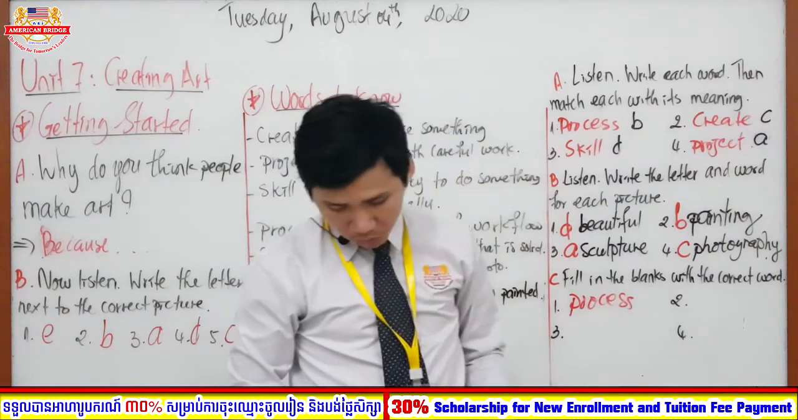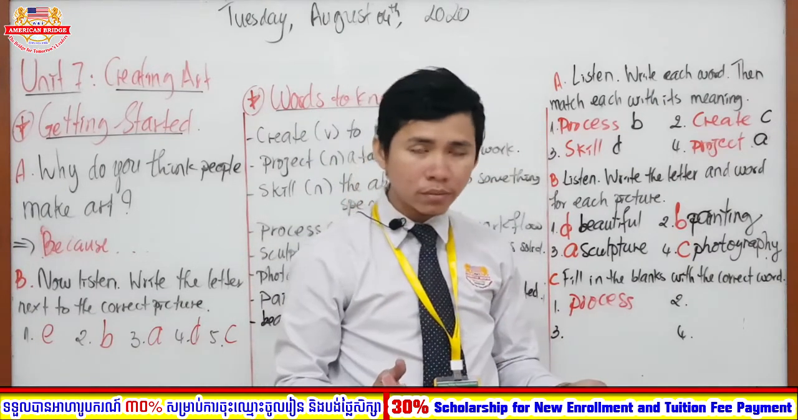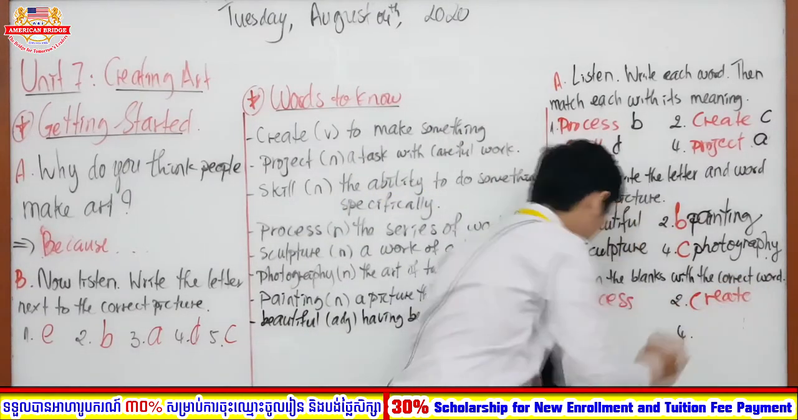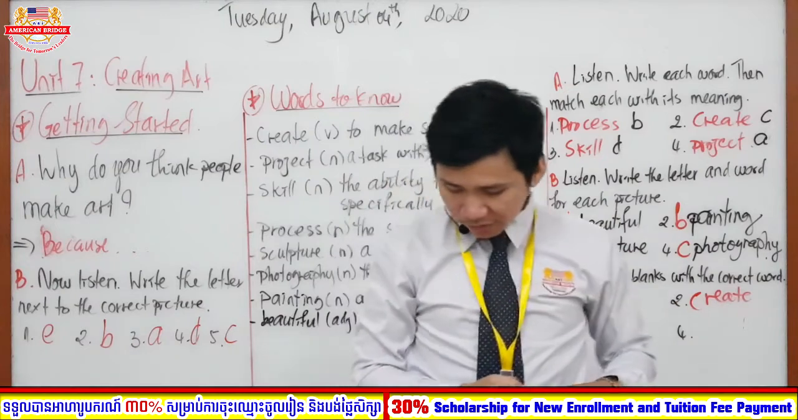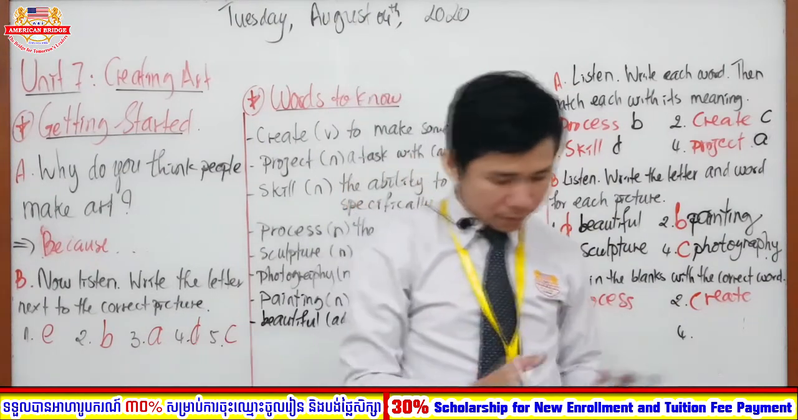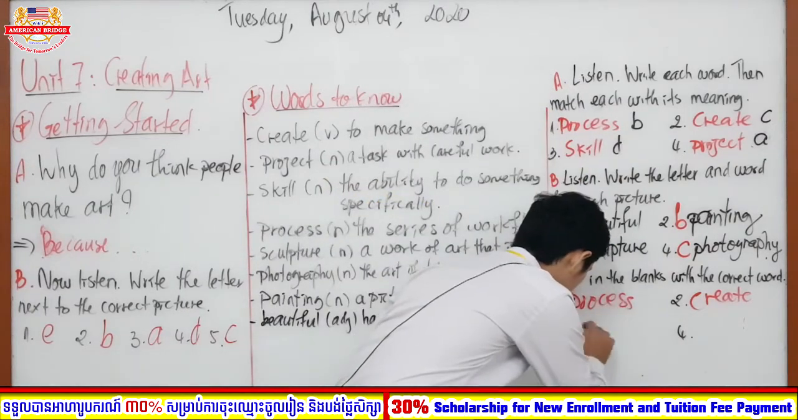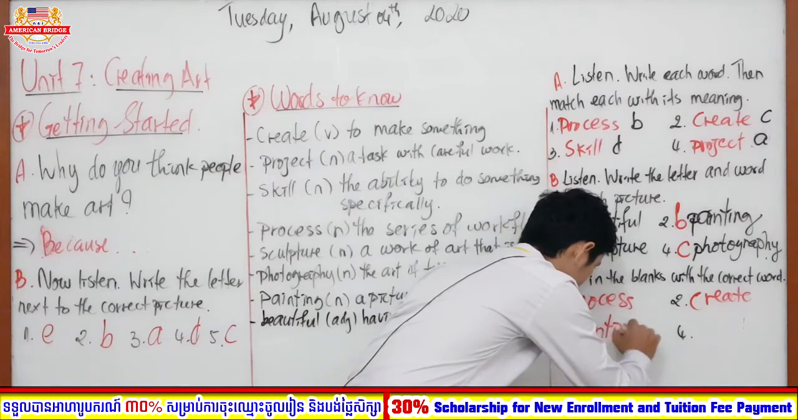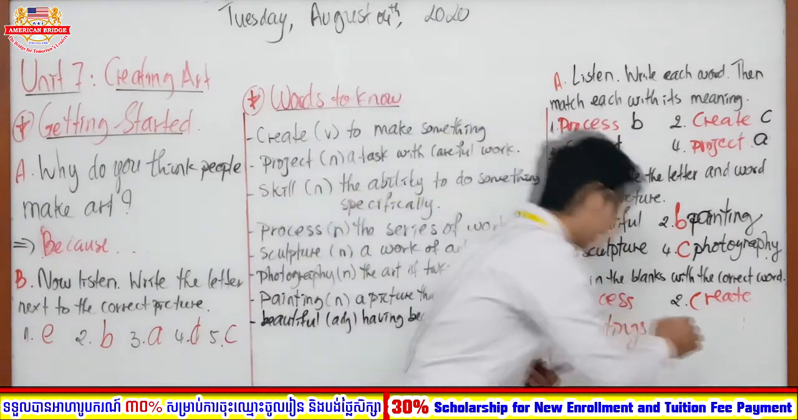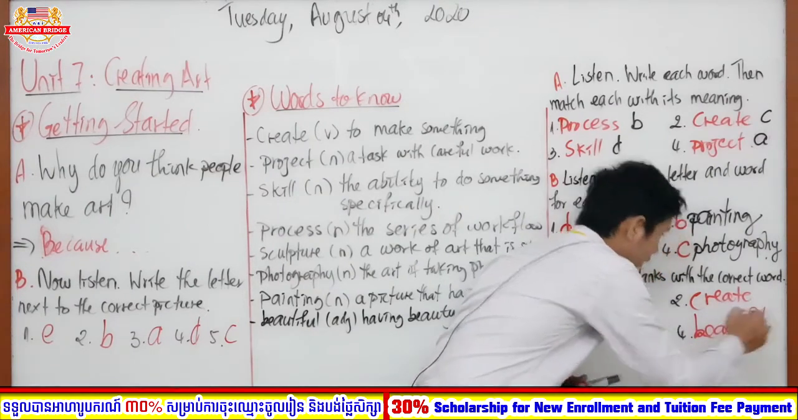And then number 2, Martha has used her imagination to what? Very good, to create. Okay, and then number 3, my aunt loves art. She has a room full of what? Very good, full of paintings. And the last one talks about the word beautiful. Okay, all right.